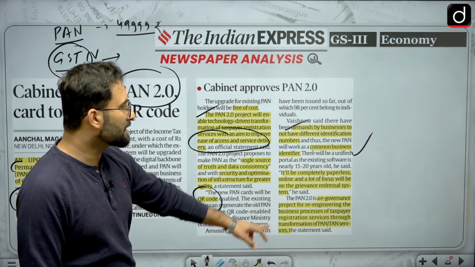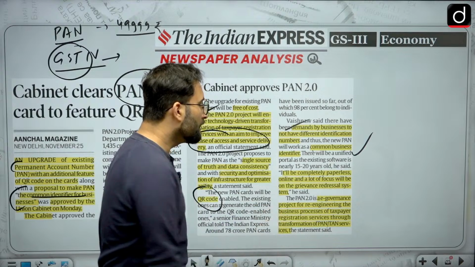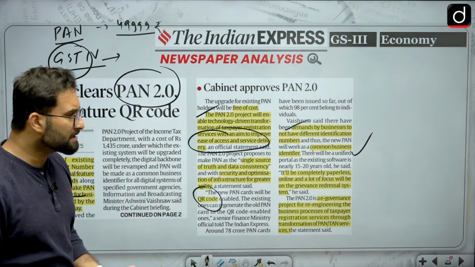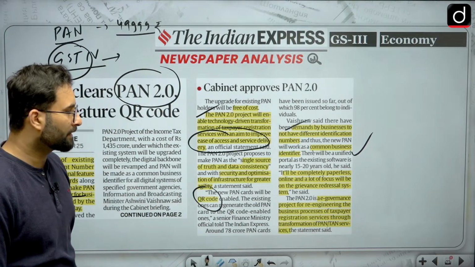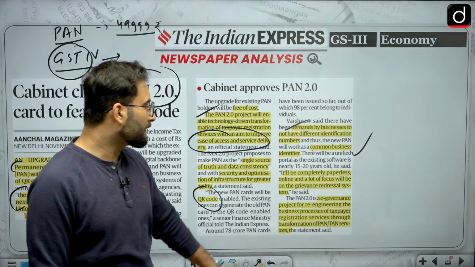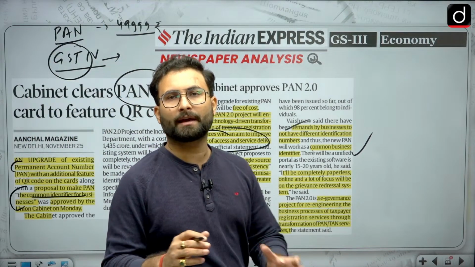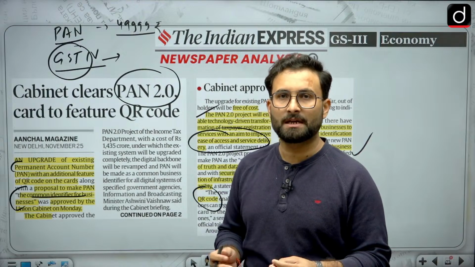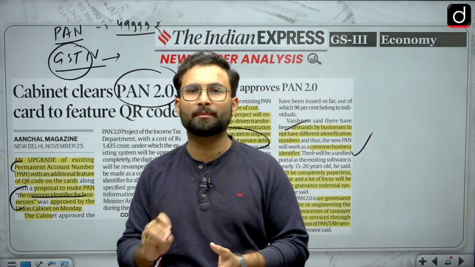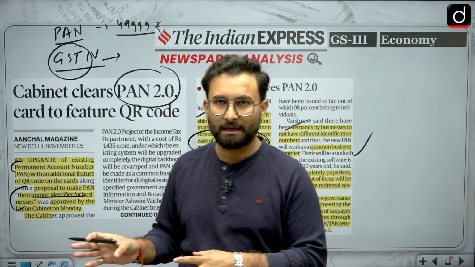So that is there. It is part of your e-governance project for re-engineering the business processes for taxpayer registration services through the transformation of PAN or TAN services. Okay, so basically here we are trying to go for ease of business. We are trying to make sure that a single number can be used for all the business identifiers.